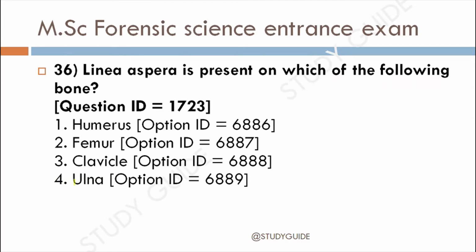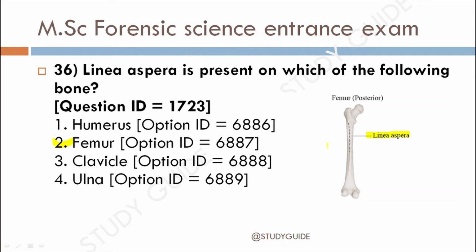Question 36. Linea aspera is present on which of the following bone? 1. Humerus, 2. Femur, 3. Clavicle, 4. Ulna. The correct answer for this is option 2, that is femur. Here in figure we can see this is the linea aspera.